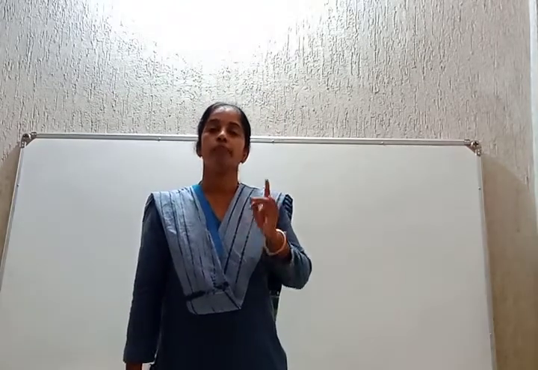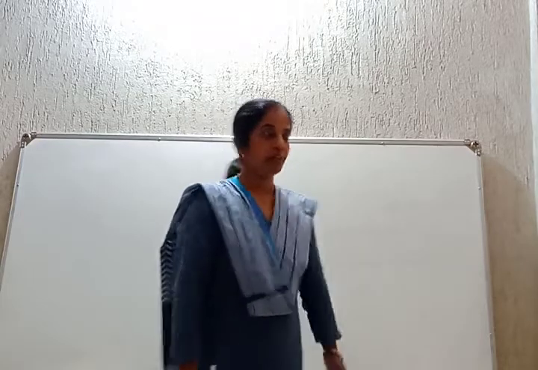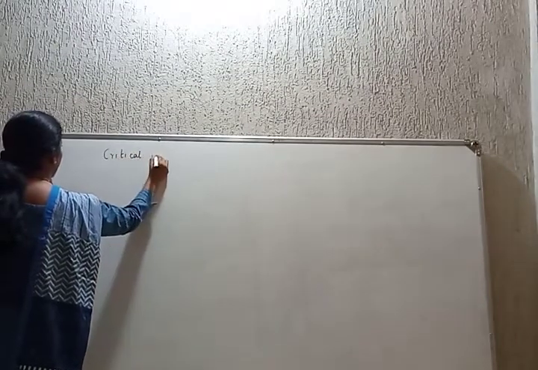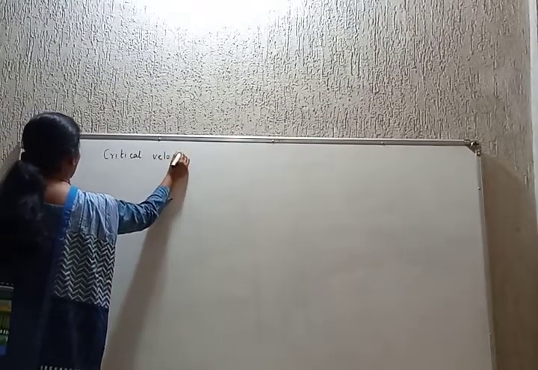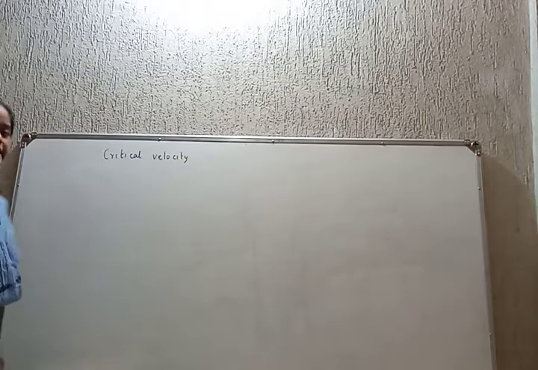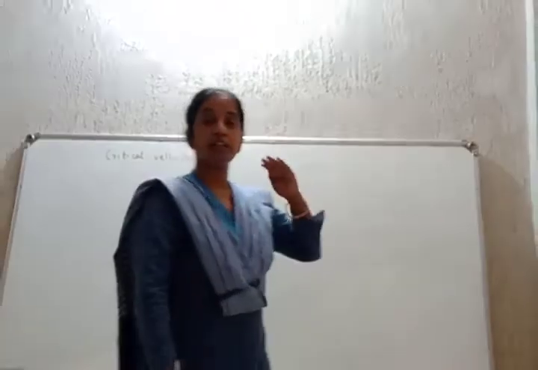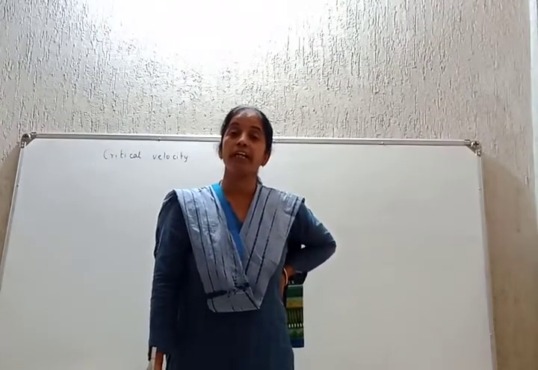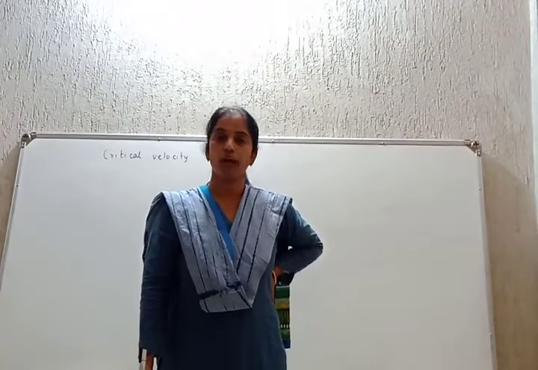Okay, point number 1. Now the next part. We will discuss something called critical velocity. What is critical velocity? It is a certain limiting velocity above which the flow becomes turbulent, meaning violent.